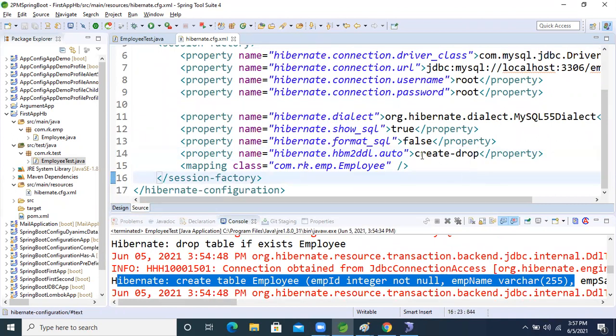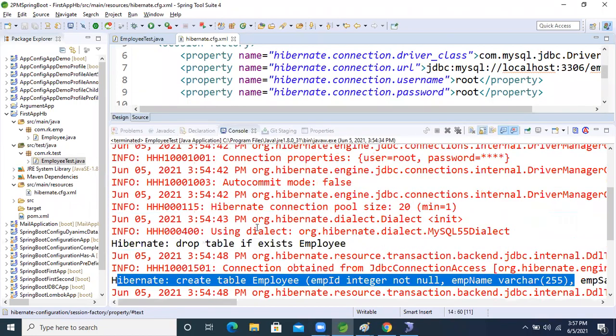But this create and drop we use only for testing, until our application goes live, while our application is in the testing environment. For that purpose, to check whether our application is working properly or not, we are using this one. Now got the point? Okay, got it.